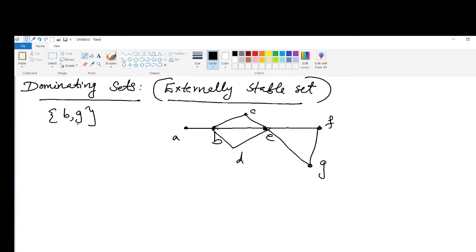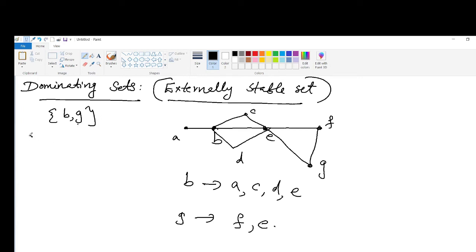That means B is adjacent to A, C, D, E, and G is adjacent to F, E. That means these two vertices B and G are adjacent to all other vertices that are not included in this set. That is the meaning of dominating set.